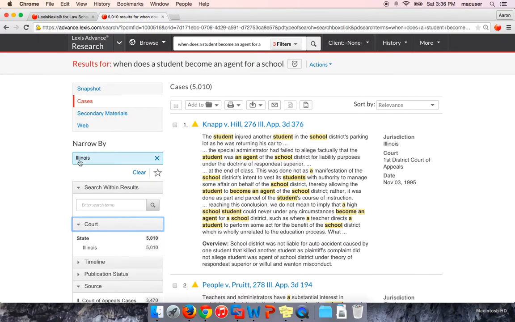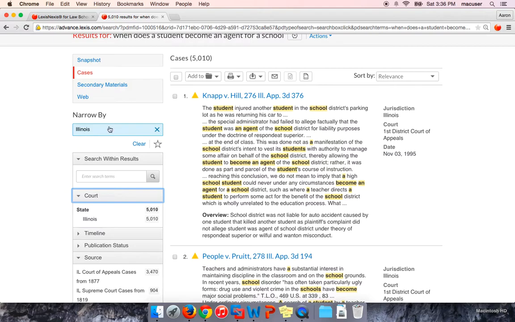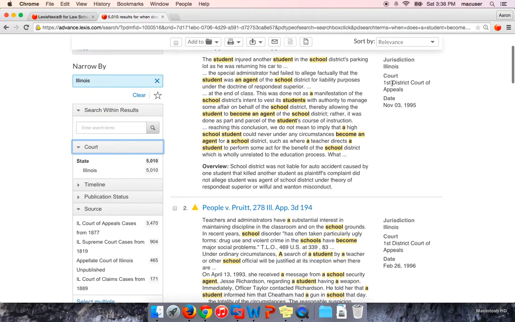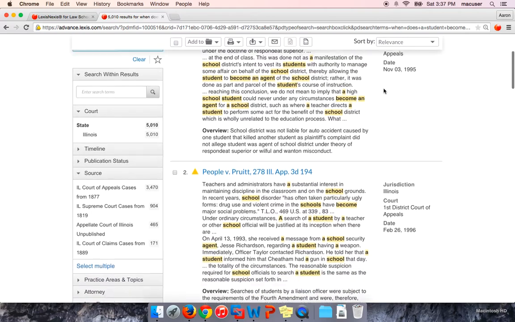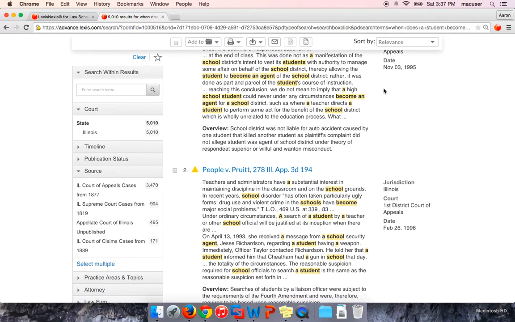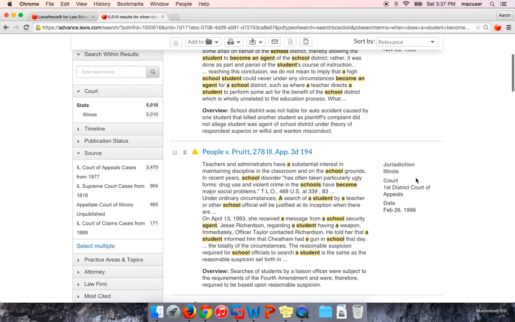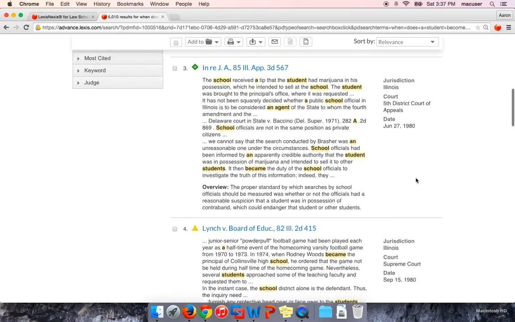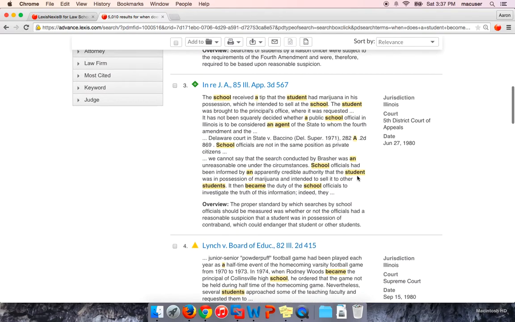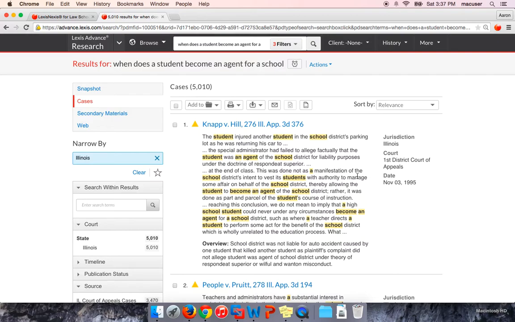Also, once you do choose a jurisdiction, obviously all of these will be related. You can see now the court within Illinois, that First District Court of Appeals. For example, I think our example was from the 5th District. If you wanted to find the 5th District cases, they're very easy to see as well. Okay, so let's go ahead and click into this Knapp v. Hill case. We'll open that up real quick.